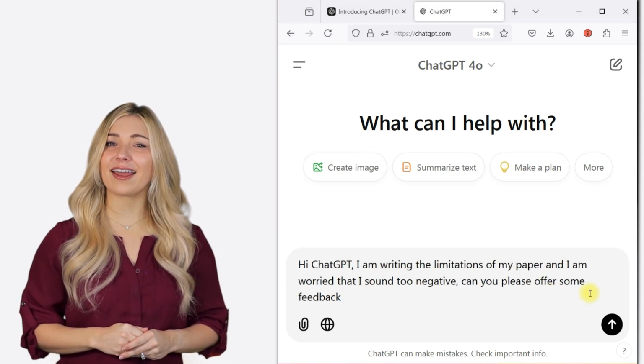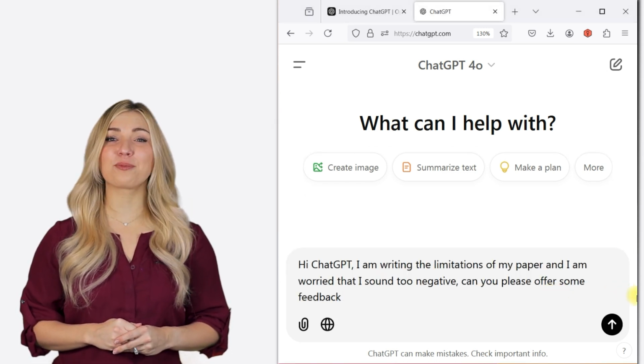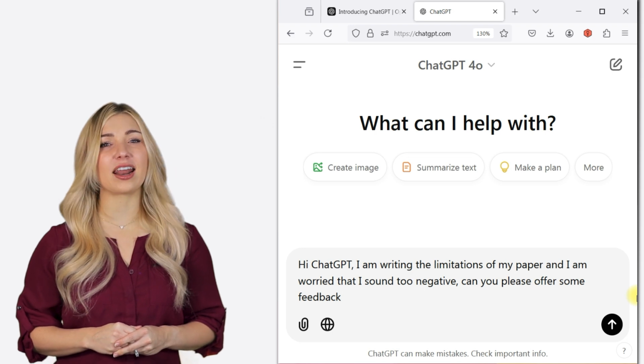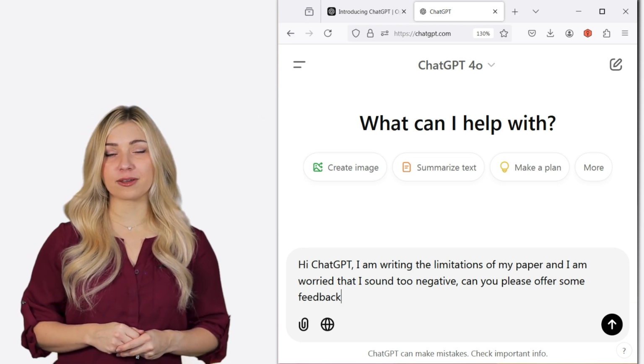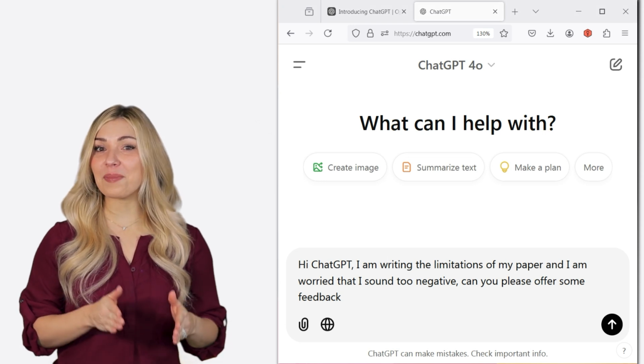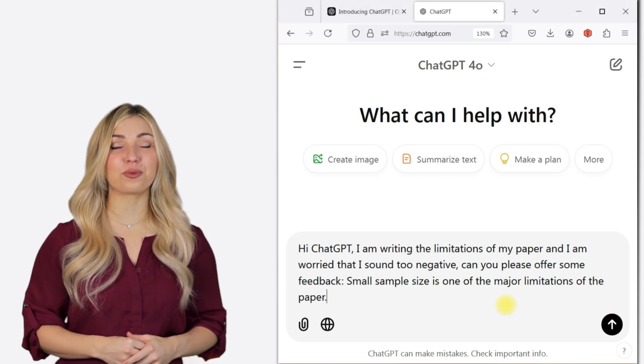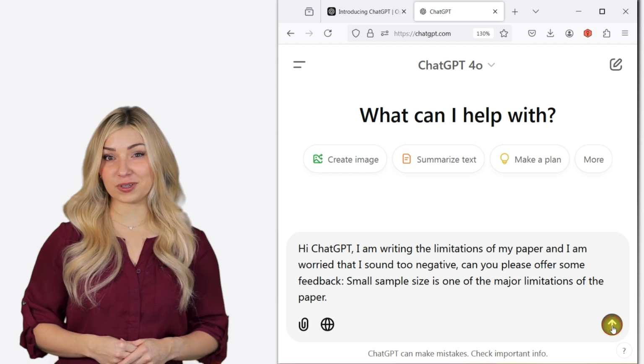I'm going to say, "Hi ChatGPT, I'm writing the limitations of my paper and I'm worried that I sound too negative. Can you please offer some feedback?" And then copy and paste the text next to the prompt. Let's see what ChatGPT comes back with.